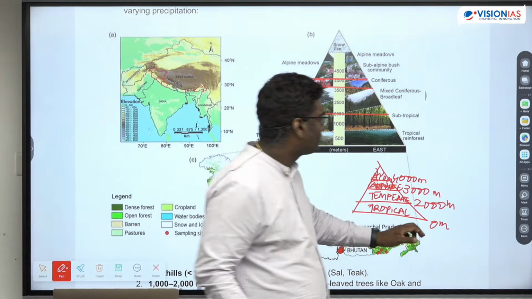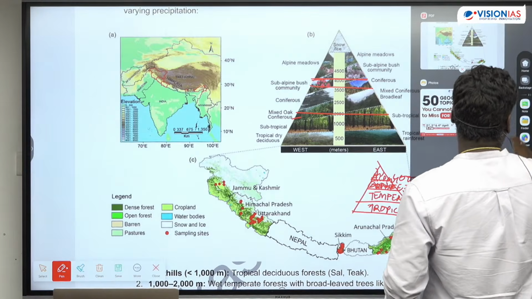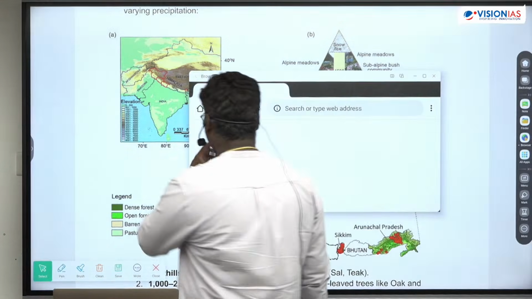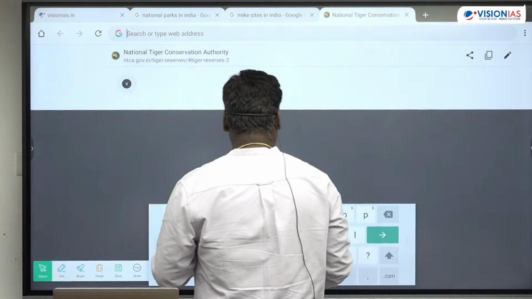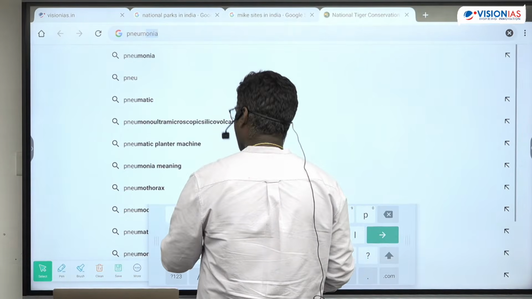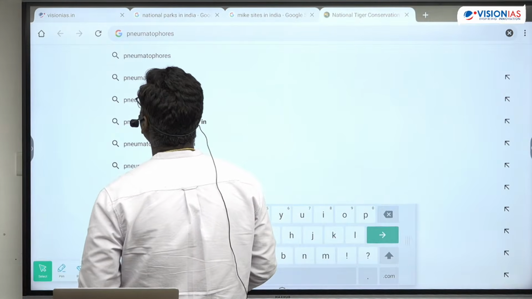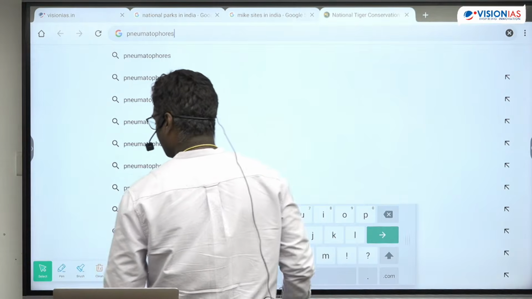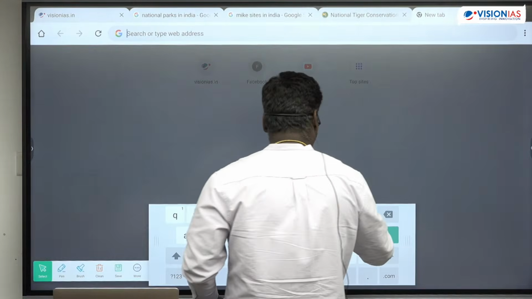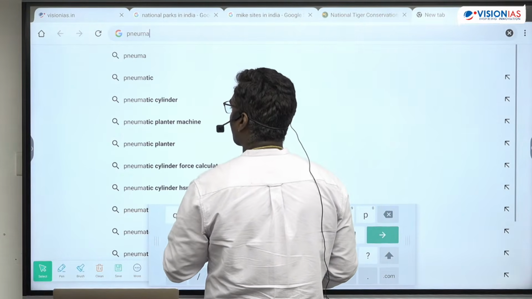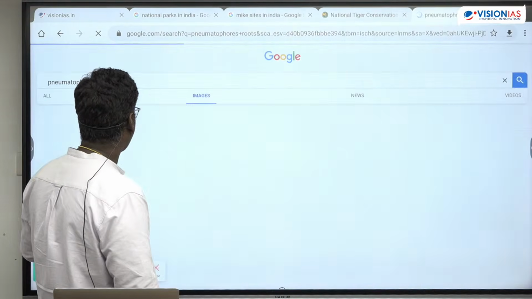The root itself will come up. I'll show you that picture. This is the one.